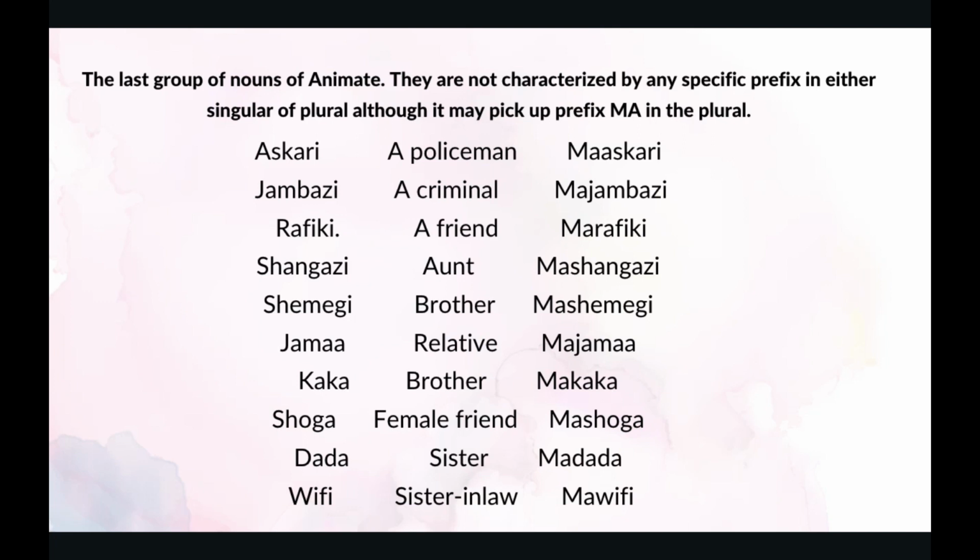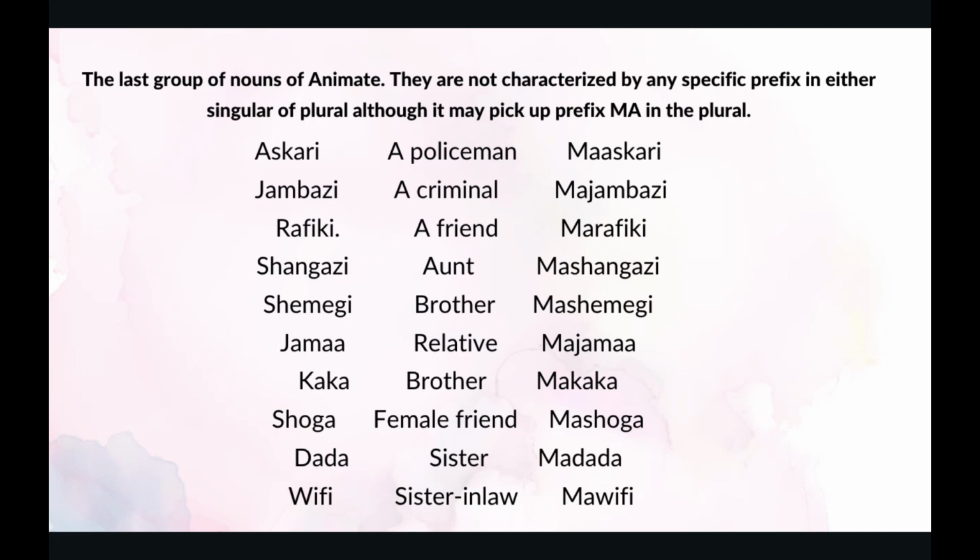The next one is shemeji. It's not a G, it's a J. Sorry about that. Shemeji is a brother. A brother in plural is also called mashemeji. The next one is jamaa. Jamaa is a relative. Relative in plural is majamaa.